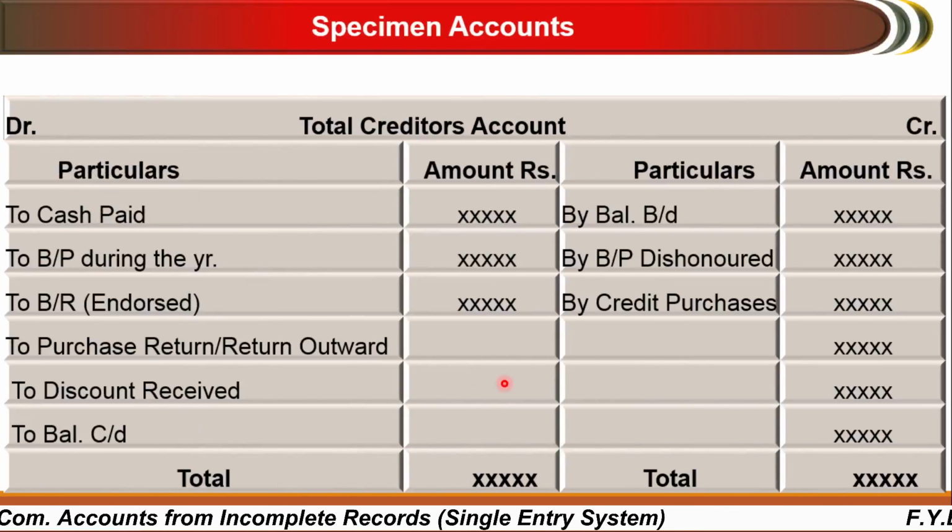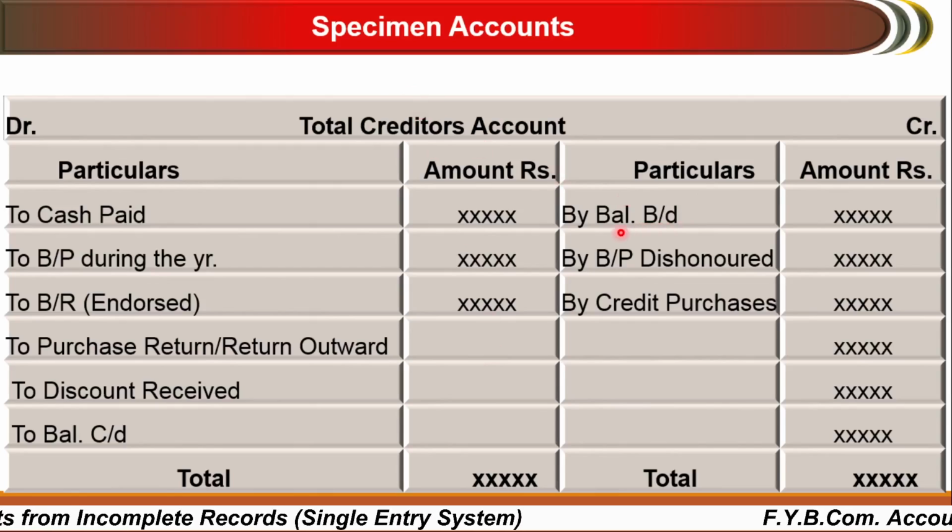This is the specimen of the total creditors account. Here you can see the creditors means a person to whom we have to pay some money. So he is our creditor, that is, his balance is always a credit balance, so his balance will be brought down. Then if there is a bill dishonored, it will be credited, and if there are credit purchases, it will be credited and purchases will be debited.